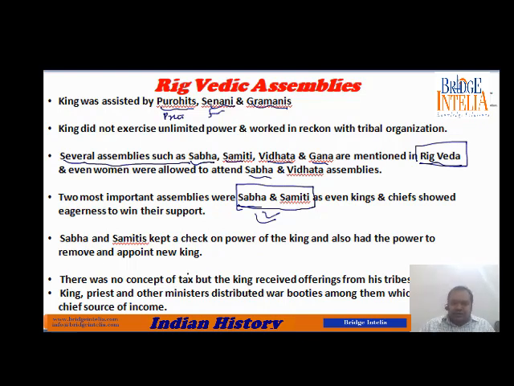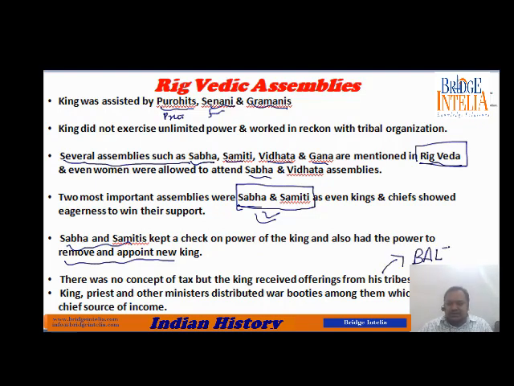There was no concept of tax, and these Sabha and Samitis were so powerful that they could remove a king and make somebody a king, because they represented the will of the entire tribe. So there was no concept of taxation, and the king received offerings from his tribesmen, and this offering was known as Bali.